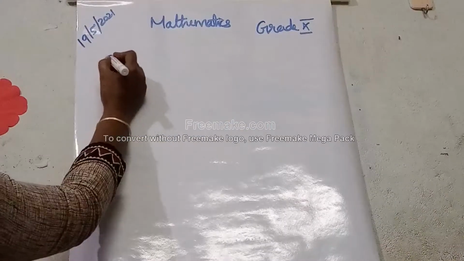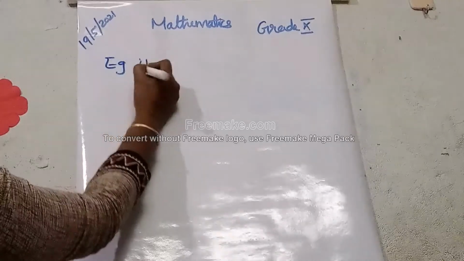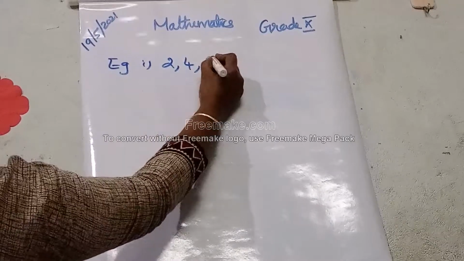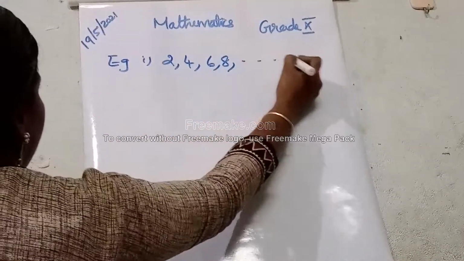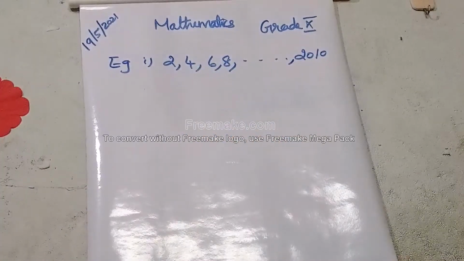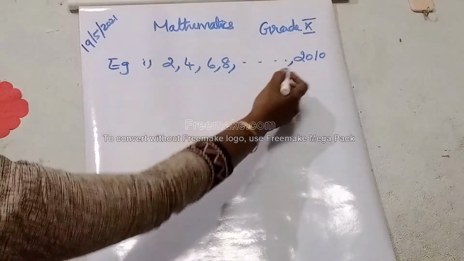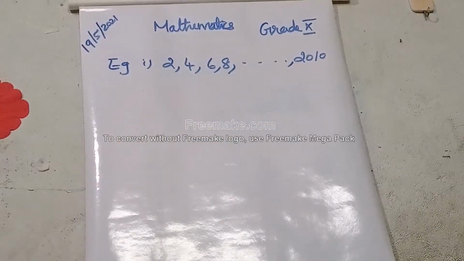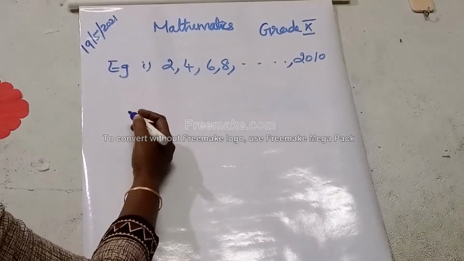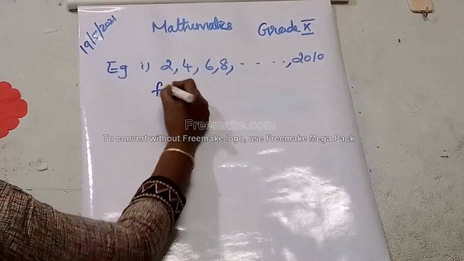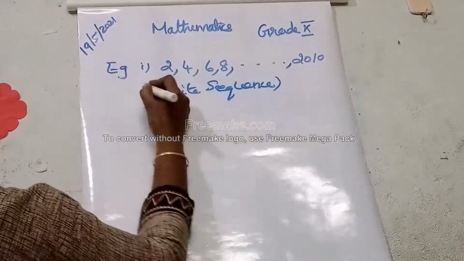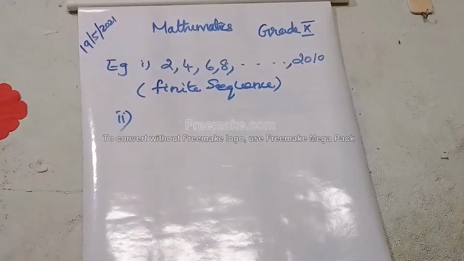Example. First one: 2, 4, 6, 8, etc., up to the last number 2010. These are multiples of 2. There is an end, so it has a finite number of terms. Countable number of terms are there, so it is a finite sequence.